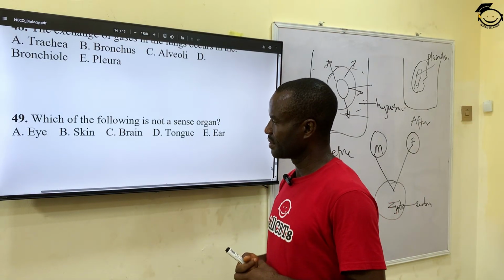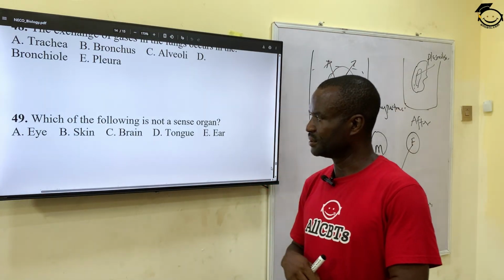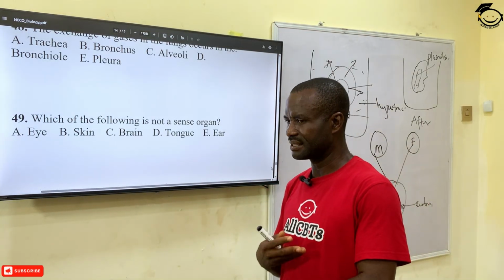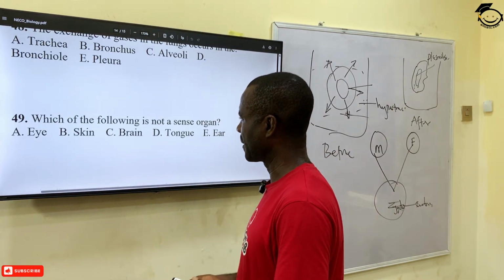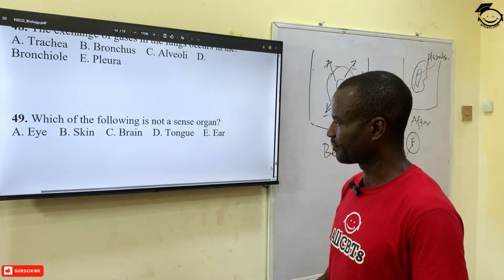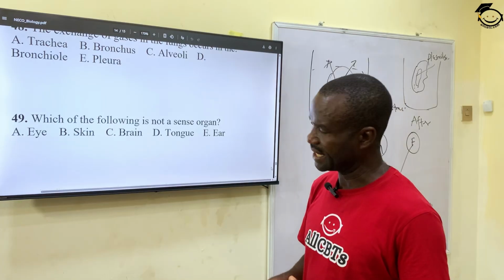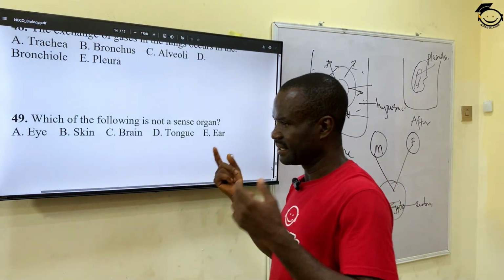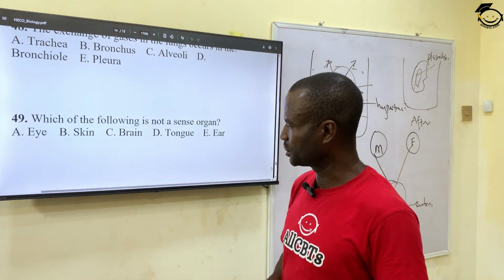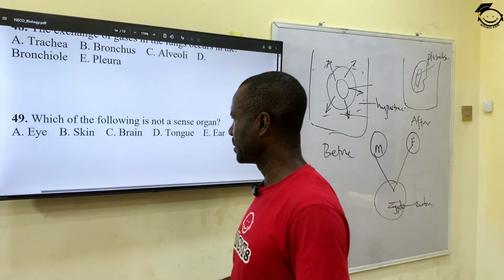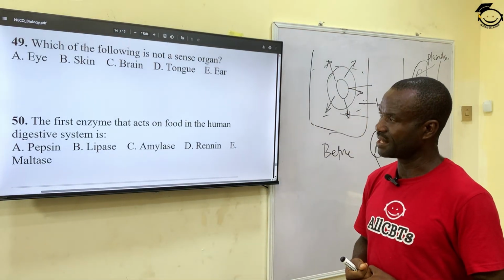B, skin. We can get some sensation through the skin, so it's a sense organ. Brain, yeah. The tongue is responsible for taste, while the ear can hear sound. So the brain is the option that is not correct among them. So the brain is the correct answer.